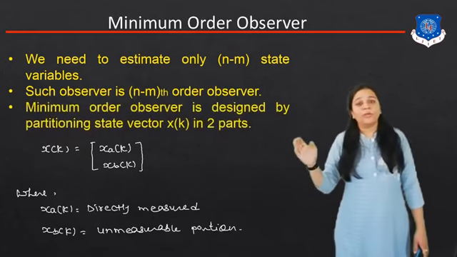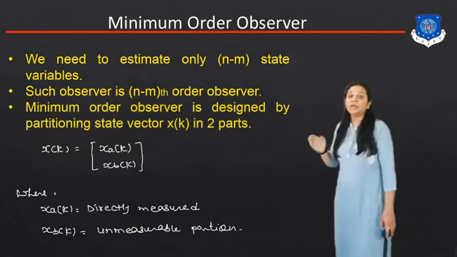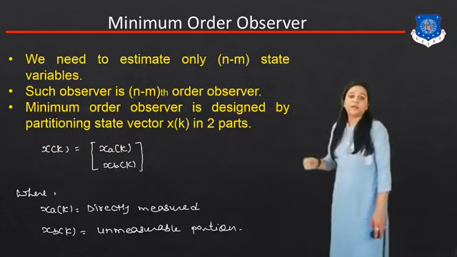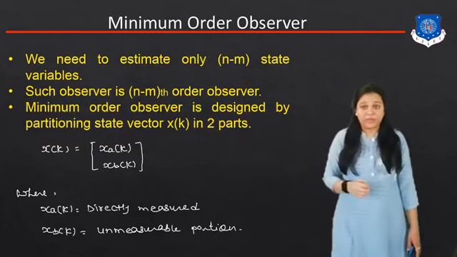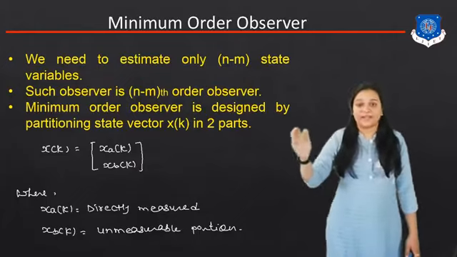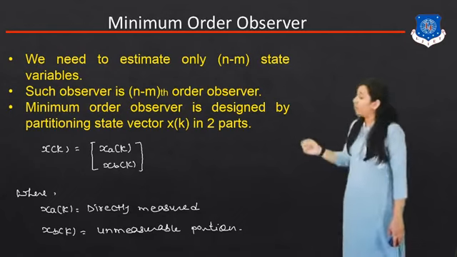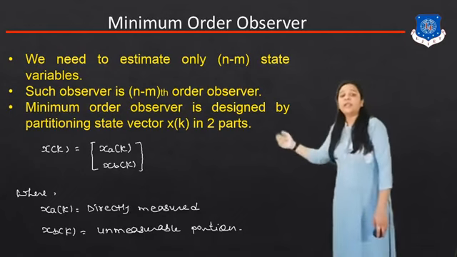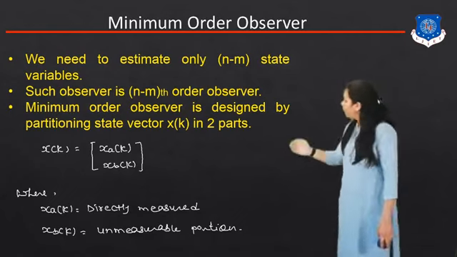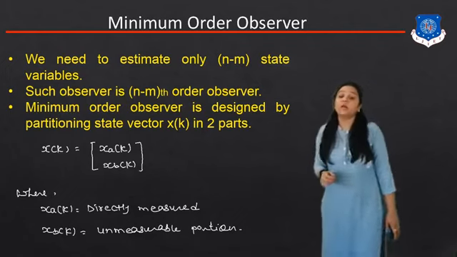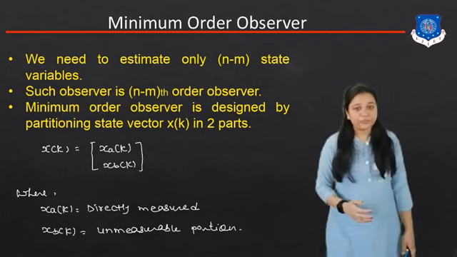So the minimum order observer is designed by splitting the state vector x of k into two parts. Okay, so x of k is equal to xa of k, xb of k. Now what is xa of k? It is the directly measured state variable. What is xb of k? It is the unmeasurable portion.